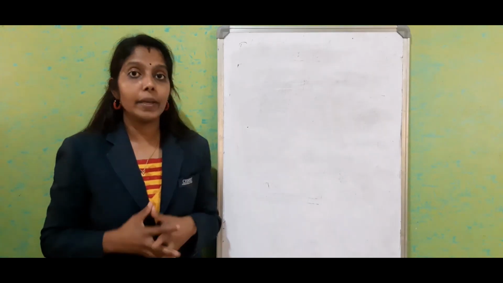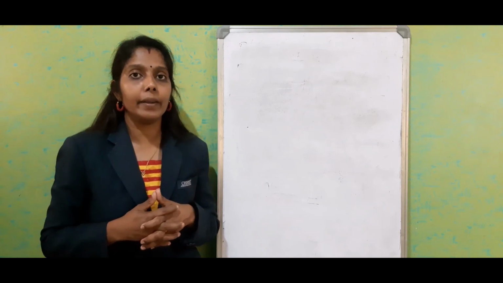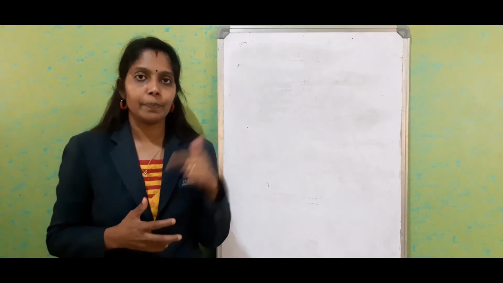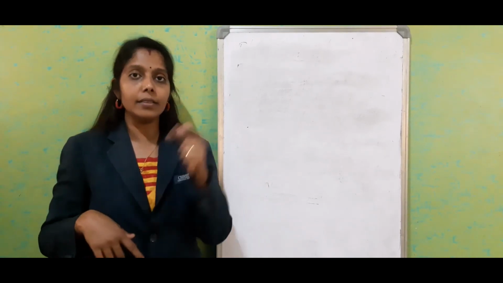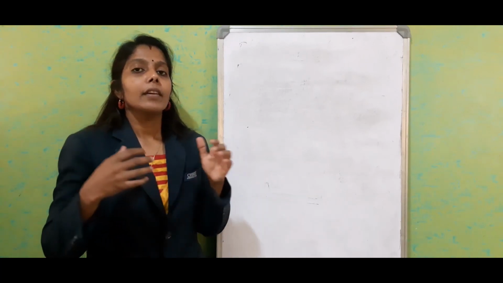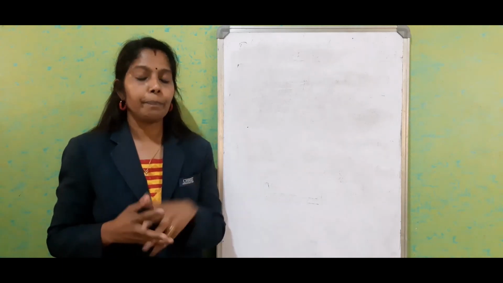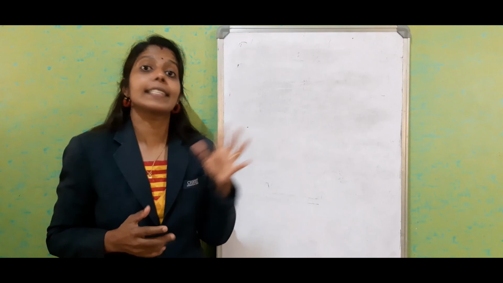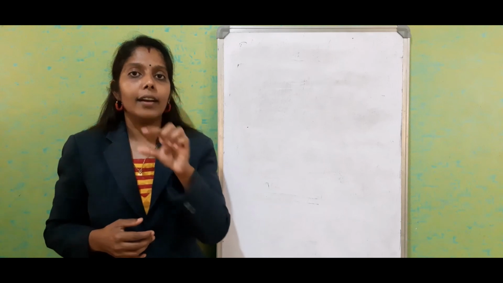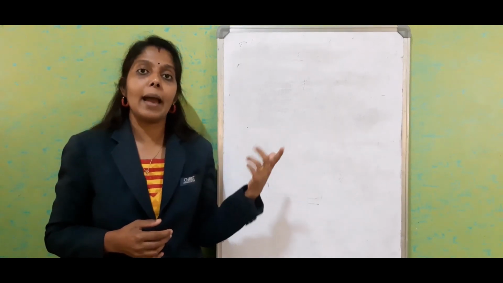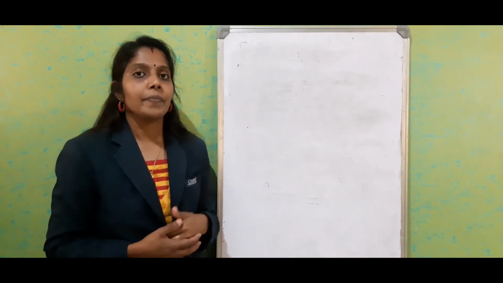If you see the differences between natural vibration and forced vibration, natural vibration always happens in the absence of external force. Forced vibration happens in the presence of external force. For natural vibration, the frequency depends upon the size and shape of the body. There, the frequency depends upon the external force. For natural vibration, the amplitude is constant. There, the amplitude varies according to the forced vibration.